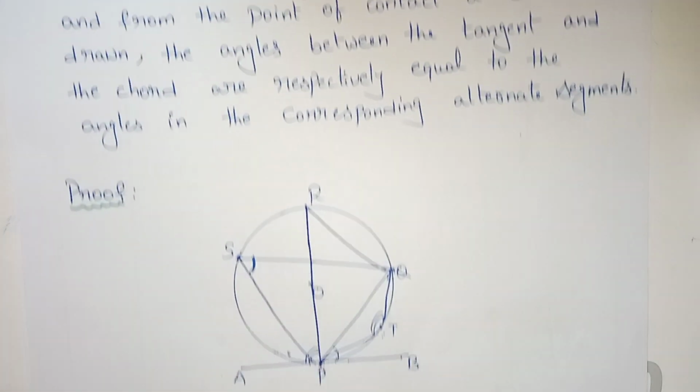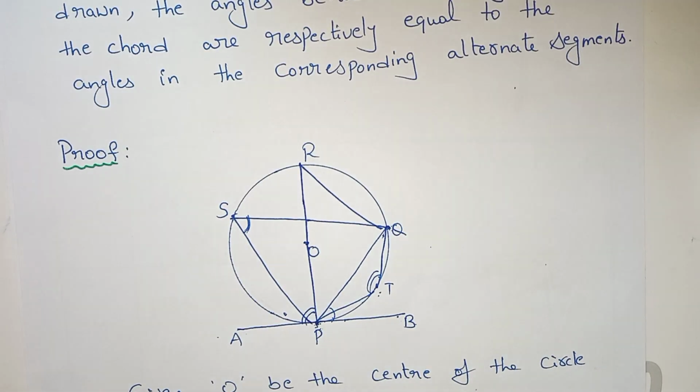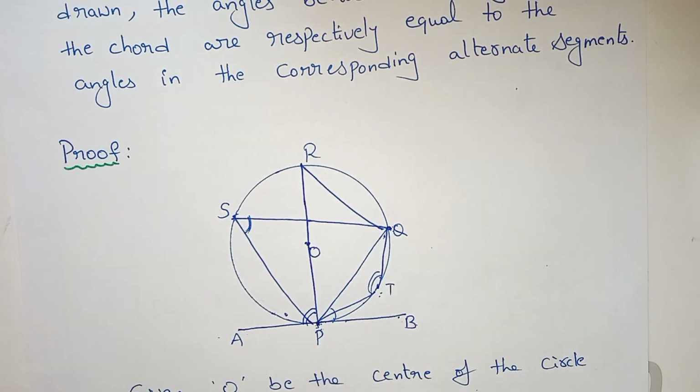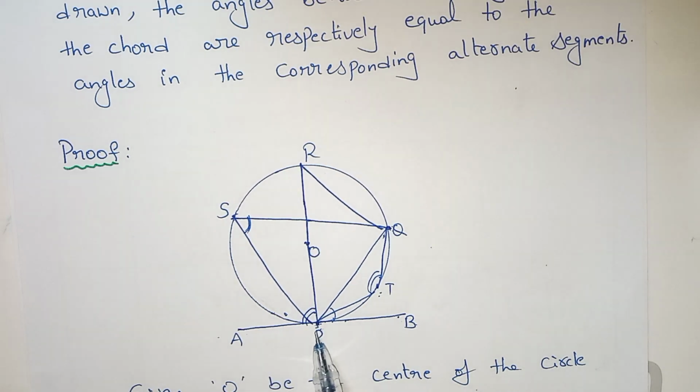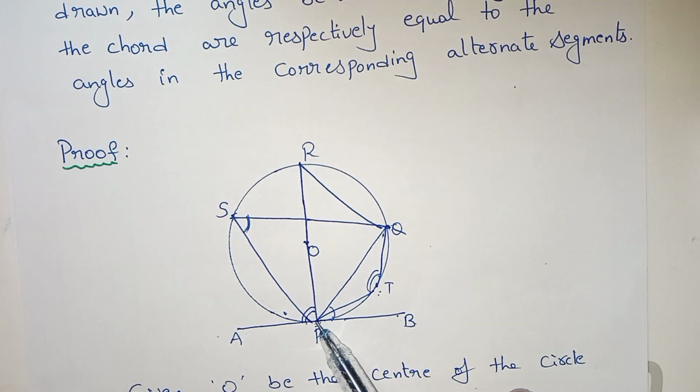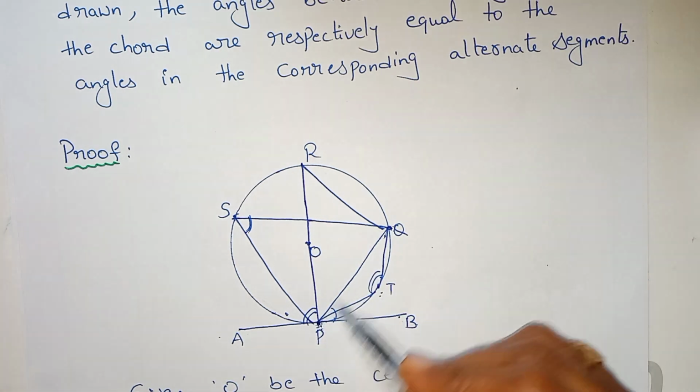Now going to the proof. What is given in the statement? A circle is given. Let O be the center of the circle. Let AB be the line which touches the circle, and P be the point of contact. From the point of contact, a chord is drawn.